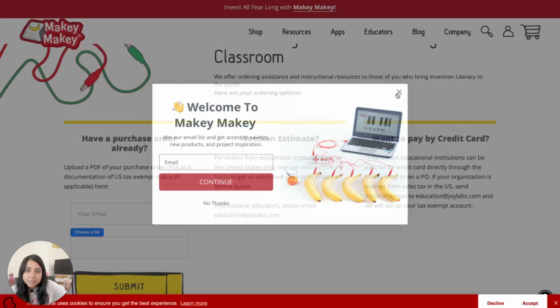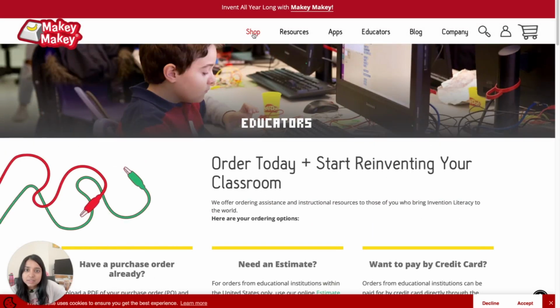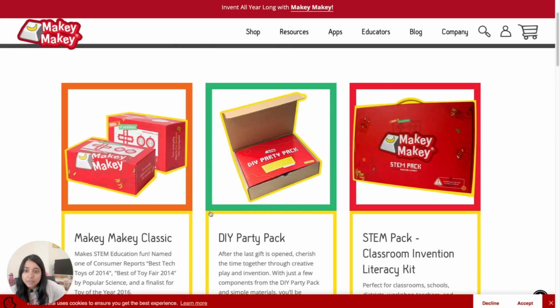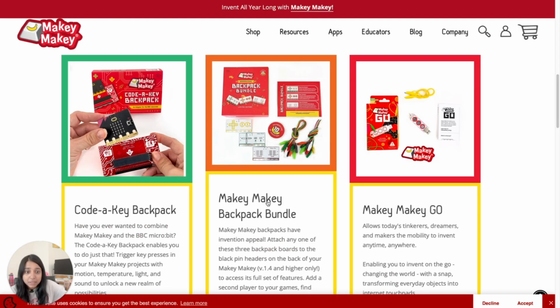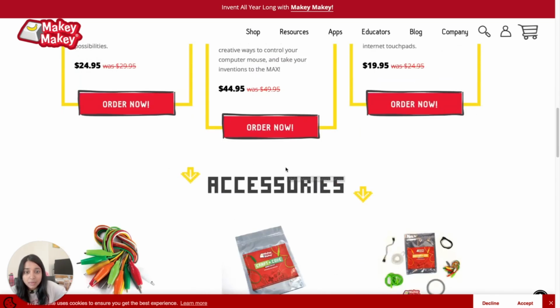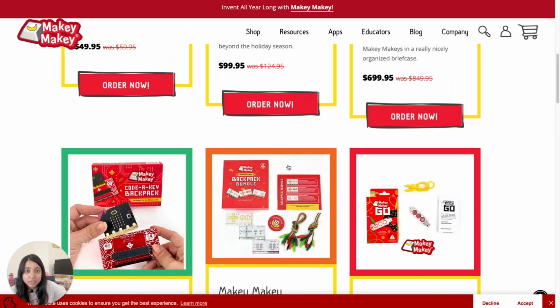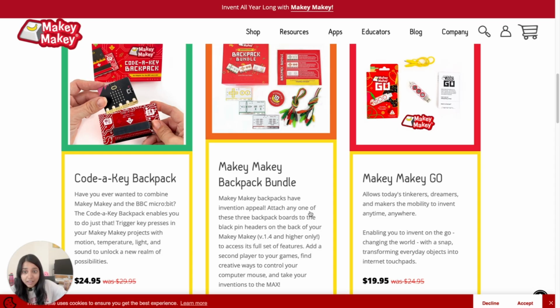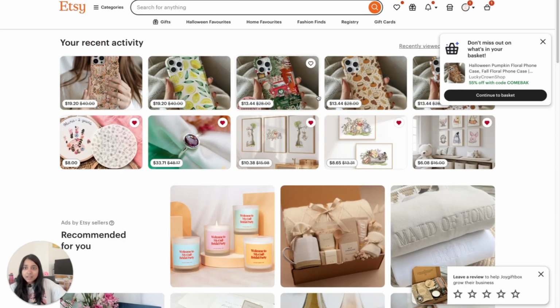It's a company that basically sells lesson plans, and it looks like you can shop and buy them. Oh, that's really cool. They have backpack bundles, coded key backpack. Okay, so now these are not digital products. As you can tell, they're a physical product, but there's definitely an interest in what they're making. So you could also make a guide on how to use these different kinds of products. All right, the next thing that I have is Etsy.